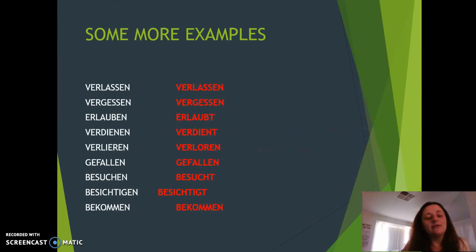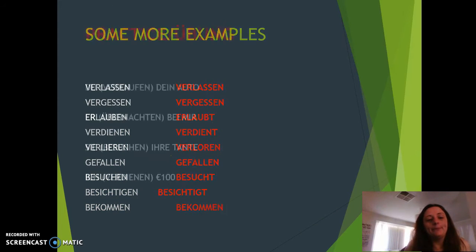Here are some examples. Verlassen is to leave. Vergessen is to forget. Erlauben is to allow. Verdienen is to earn. Verlieren is to lose. Gefallen is to be pleased by something. Besuchen means to visit. Besichtigen means to inspect something. And bekommen is to get.